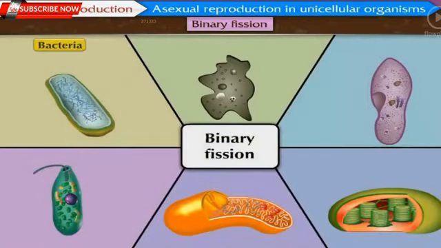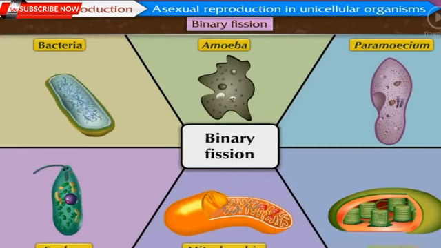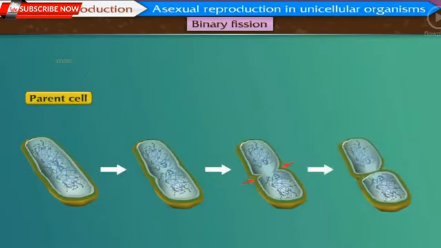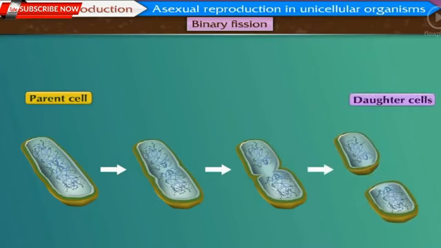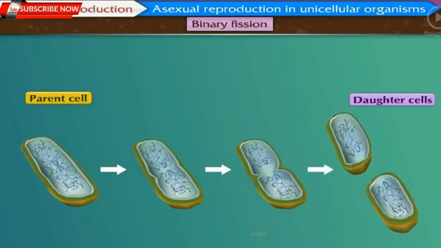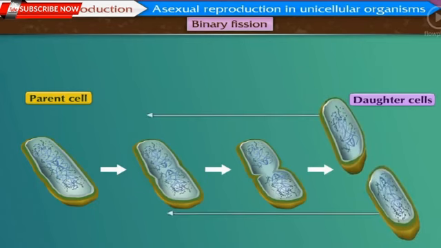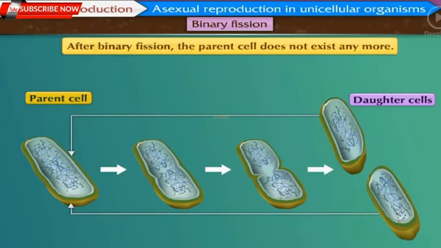Prokaryotes like bacteria, protists like amoeba, paramecium, euglena, etc., and eukaryotic cell organelles like mitochondria and chloroplasts perform asexual reproduction by binary fission. In this process, the parent cell divides to form two similar daughter cells, which have the potential to grow and get to the same size as that of the parent cell. After binary fission, the parent cell does not exist anymore.